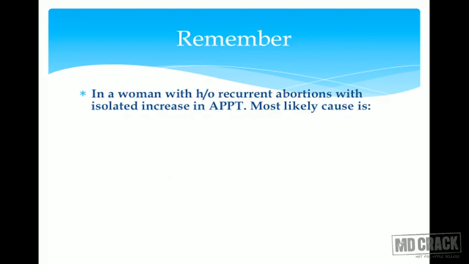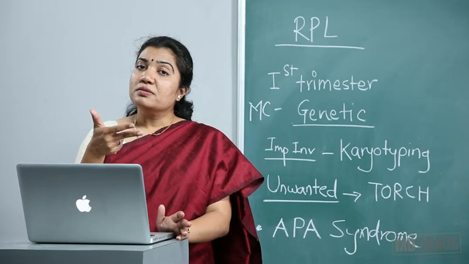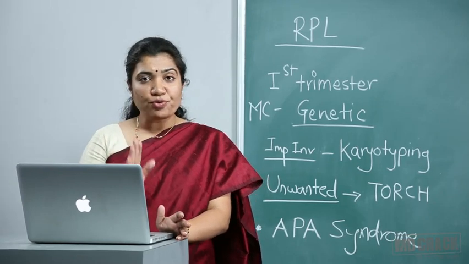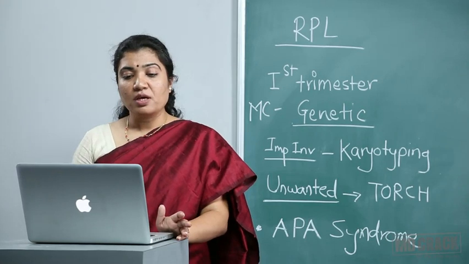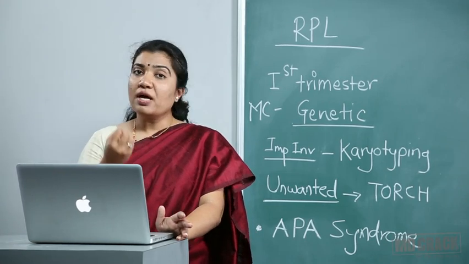So things to remember, and just to revise: in a woman with history of recurrent abortion with isolated increase in APTT, what is the most likely cause? You should always say lupus anticoagulant. That is the most common cause found in recurrent abortion, and APTT is prolonged. PT would be normal, thrombocytopenia would be there, and hemolytic anemia would be there, but neutrophil counts will remain normal.